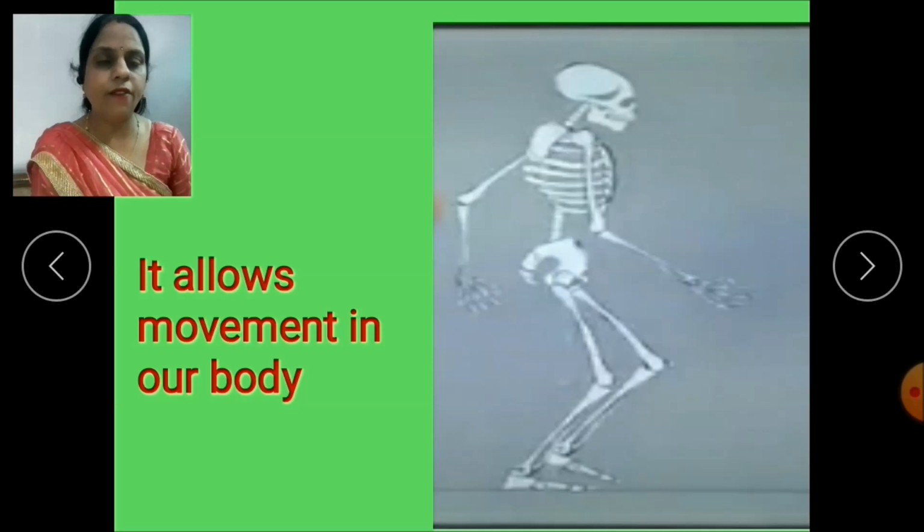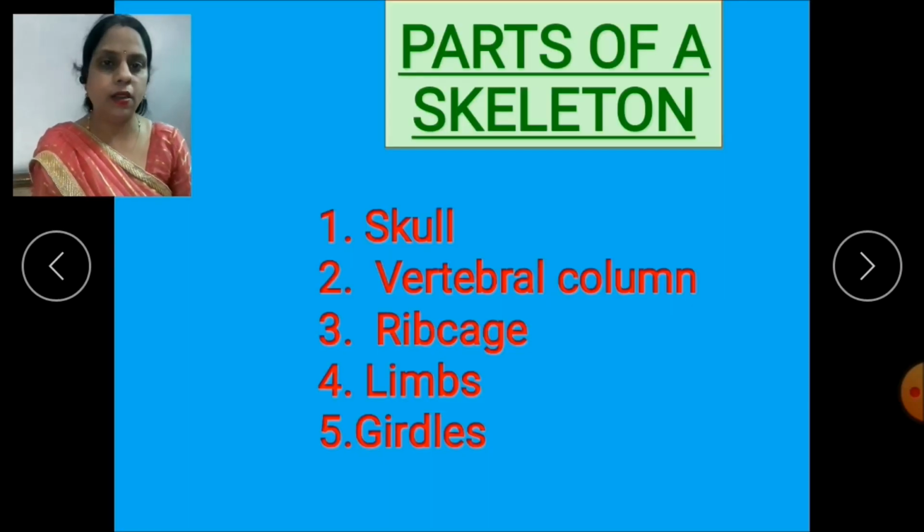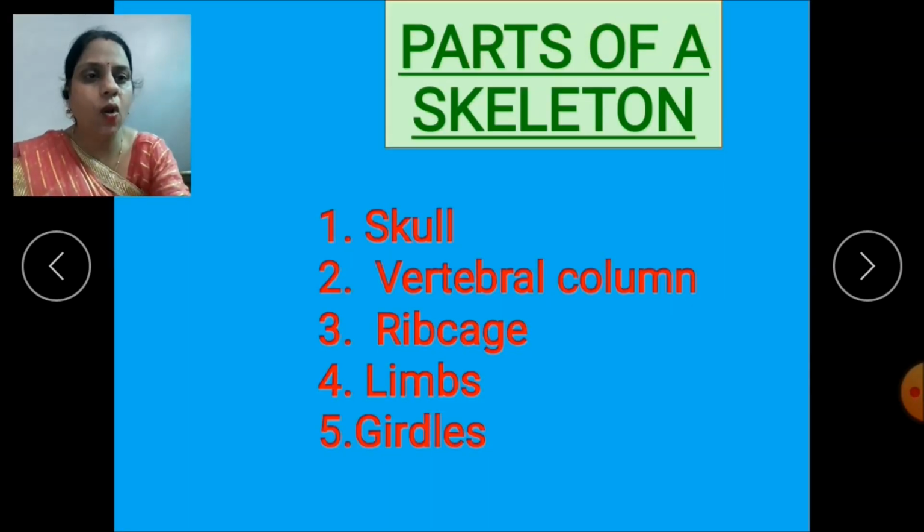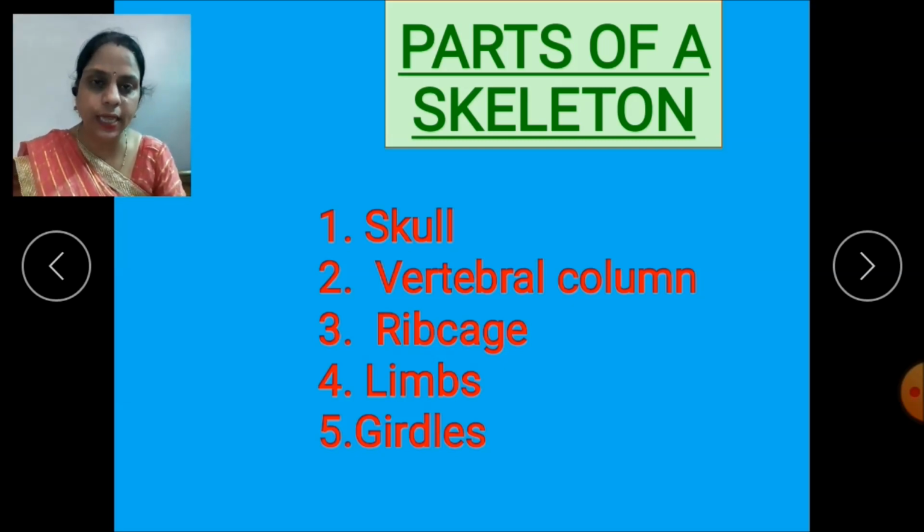Children, you might have understood what is skeleton and its function. Now we will study its parts. Parts of skeleton. Now children, how many parts of a skeleton are there? Yes, there are 5 parts: skull, vertebral column, rib cage, limbs and girdles. So these are the parts of a skeleton.